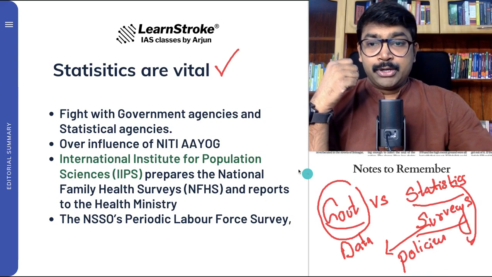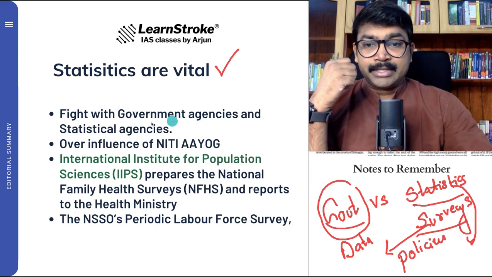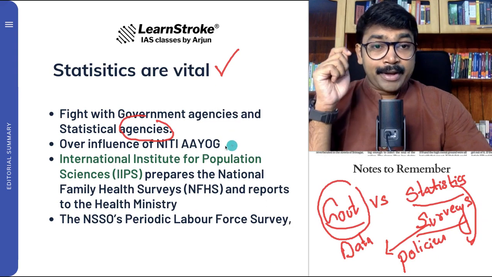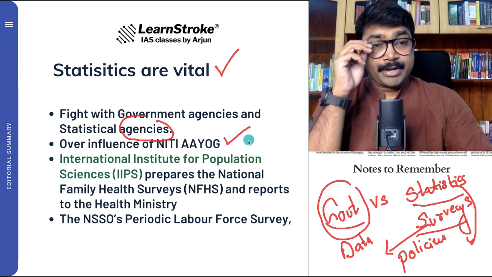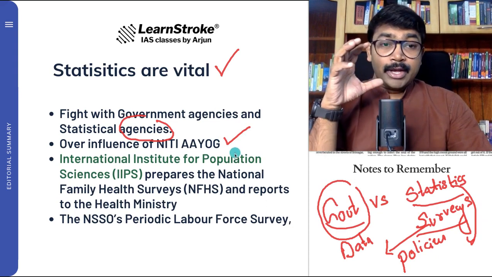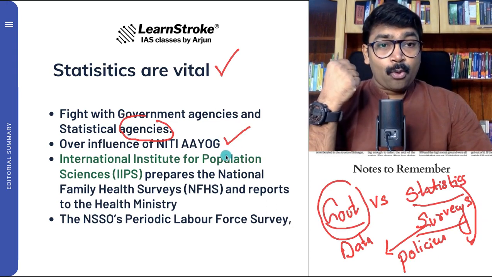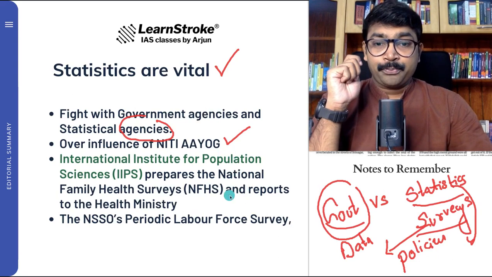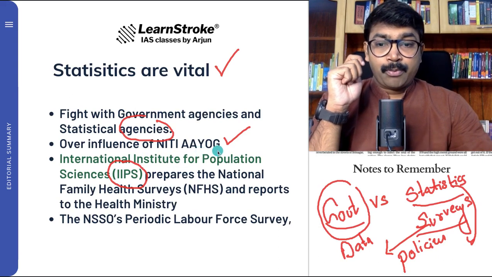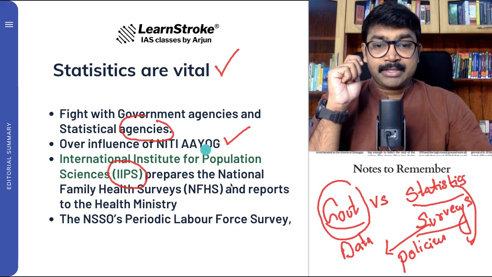So the fight between government agencies and statistical agencies is one important point, and the overinfluence of NITI Aayog. In this context, you see that NITI Aayog is exerting a larger overinfluence in many areas. One thing you have to remember: what is IIPS? The International Institute for Population Sciences, IIPS. In this context, very important, it comes in the news.